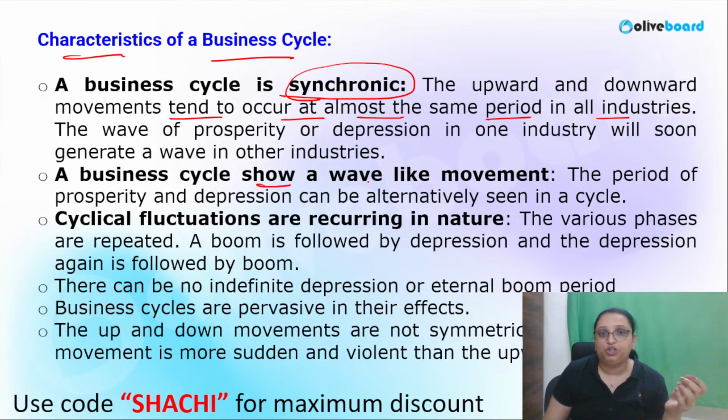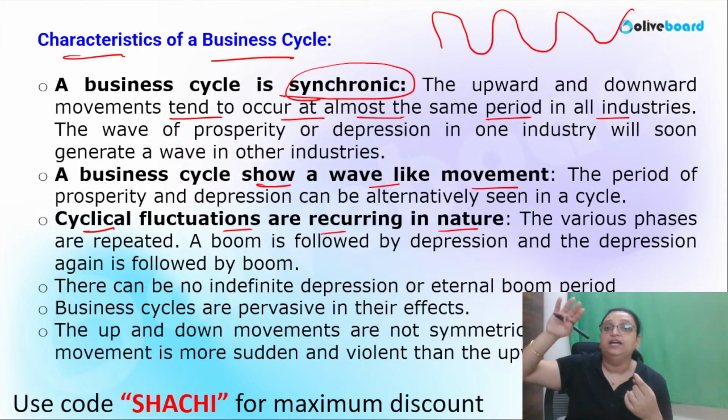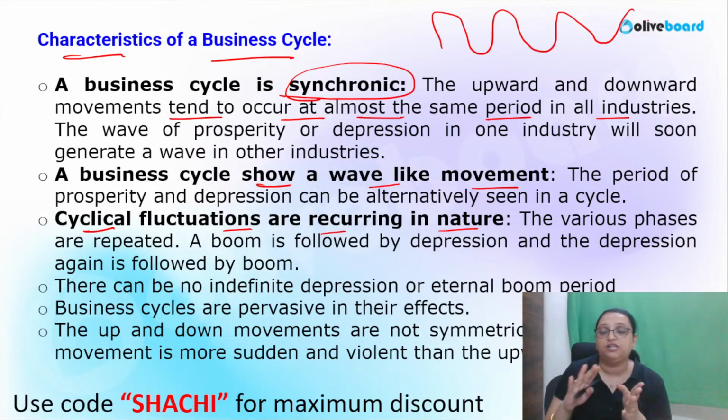The business cycle shows a wave-like movement. We have seen it is a wave-like movement. Cyclical fluctuations are recurring in nature. Once the peak is there, there must be a trough, then again the recovery, then boom, then peak, then again recession. This nature is to be followed every time. There can be no indefinite depression or eternal boom period. There cannot be an indefinite period of depression.